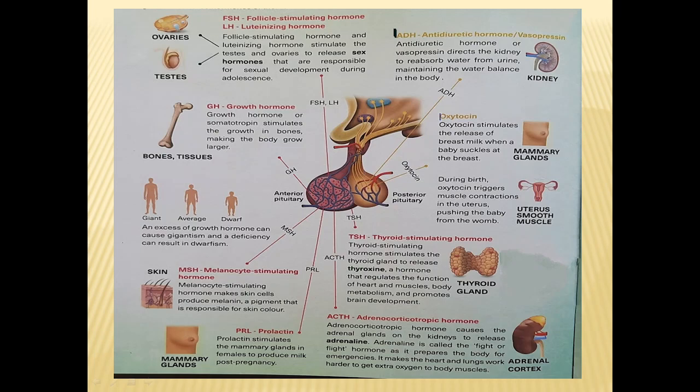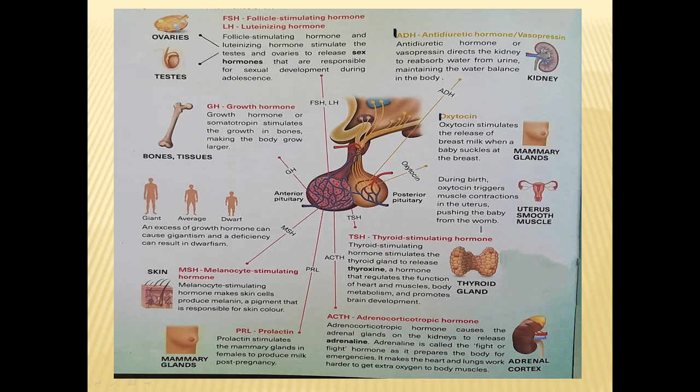Then comes oxytocin, which helps in two things. First, it stimulates the breast to contract and relax during breastfeeding of the baby. Next, oxytocin also helps in the contraction of the uterus during the pushing of the baby from the womb.